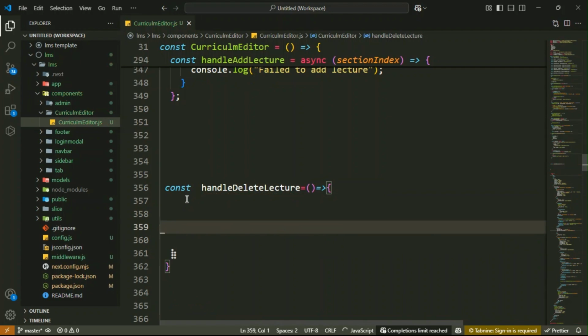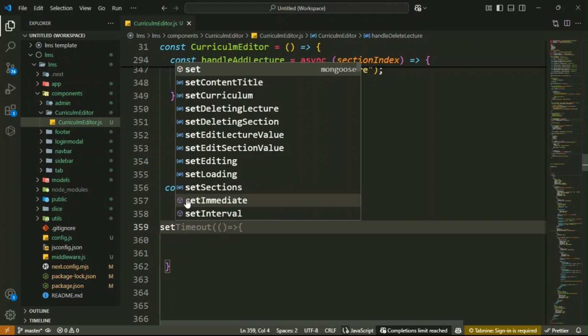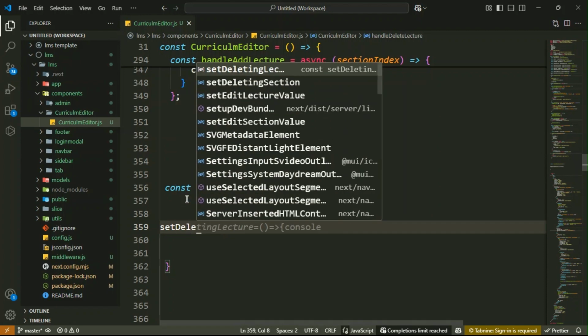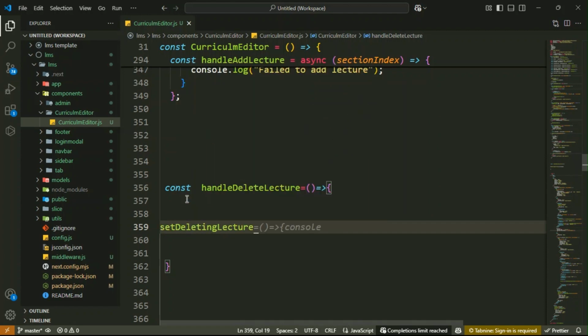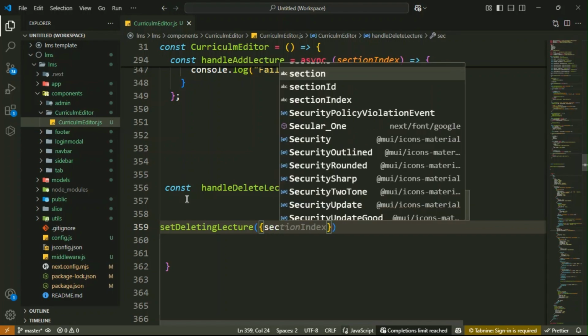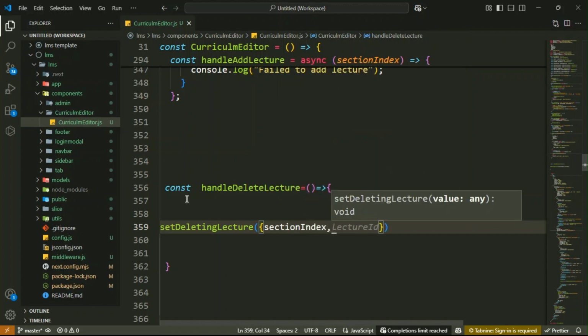Inside it, the first thing is to set the lecture that is being deleted to manage the UI state, using setDeletingLecture. This is a function I have already created. Here you access the section index and the lecture id.